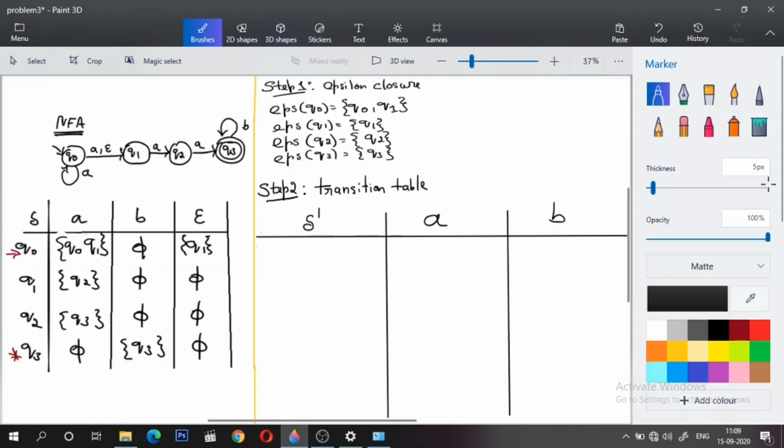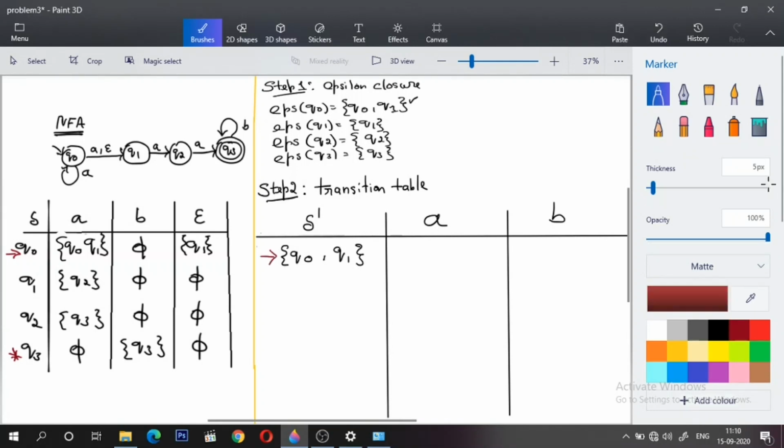Now we'll move on to step 2, that is writing the transition table for my converted DFA, and A and B are the two symbols that will be present in my DFA. Okay, so we'll start with the starting state. What is the starting state of my DFA? That is the epsilon closure of the starting state of the NFA. In the NFA the starting state is Q0, right? And its epsilon closure is Q0, Q1, which is written here on the top. So this set, containing Q0 and Q1, will be my starting state, and this will be marked as the starting state with the incoming arrow.